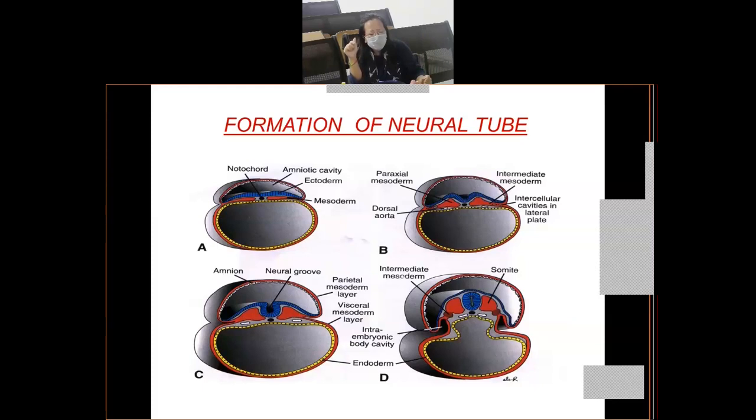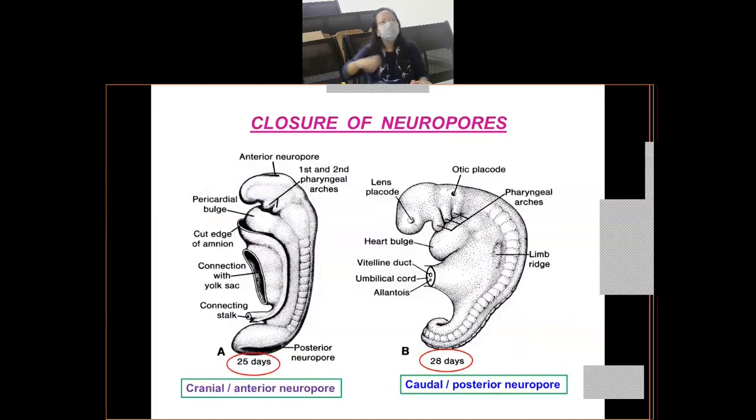They are still in communication with the amniotic cavity, so the neural tube is not completely closed. These openings also have to be closed to complete the formation of the neural tube. Clear? So let us go to the next slide.